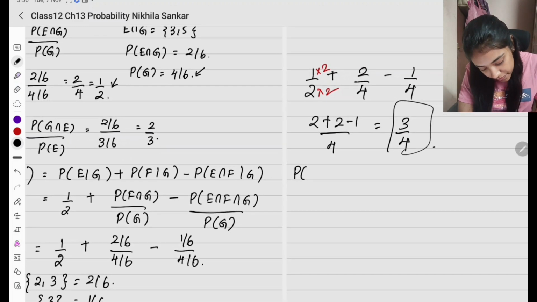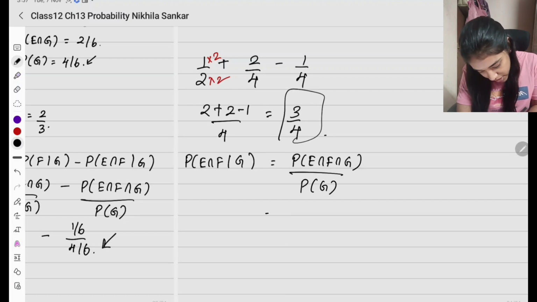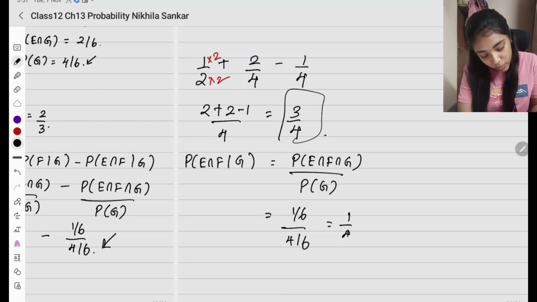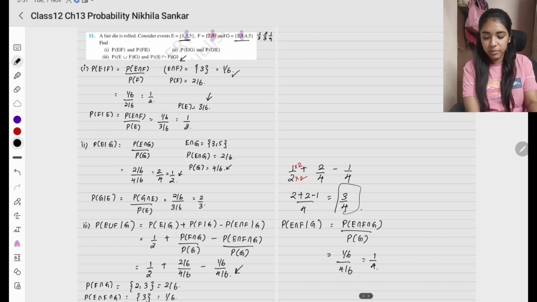So probability of E intersection F given G is going to be what we just found out here. This is going to be probability of E intersection F intersection G divided by probability of G, which is going to be 1 by 6 divided by 4 by 6, which is going to be 1 by 4. We found it here for this sum, so we can just use the same. Okay? Please copy.